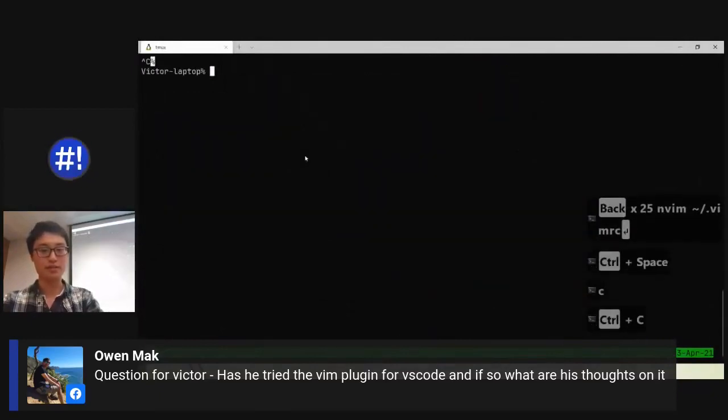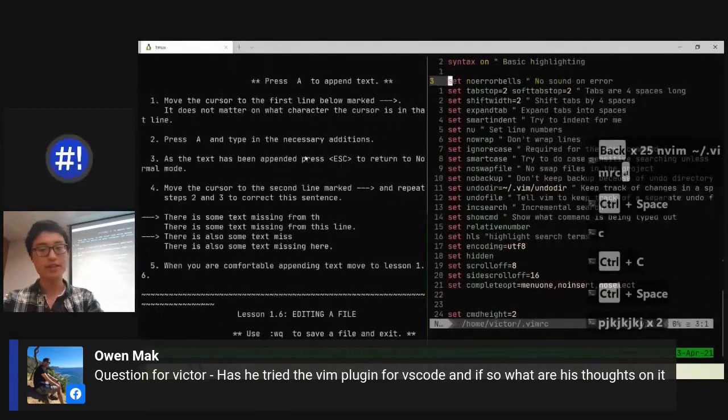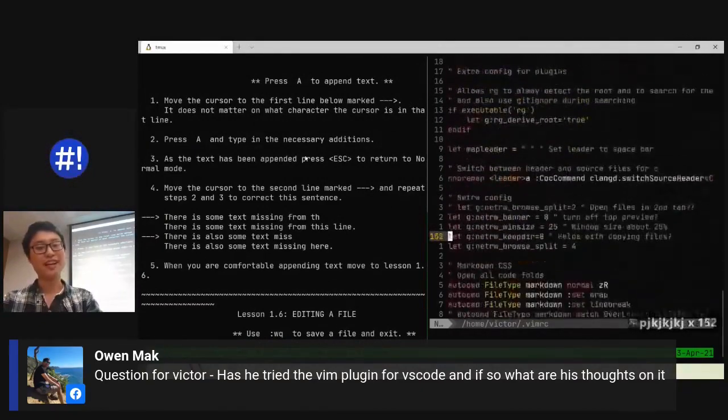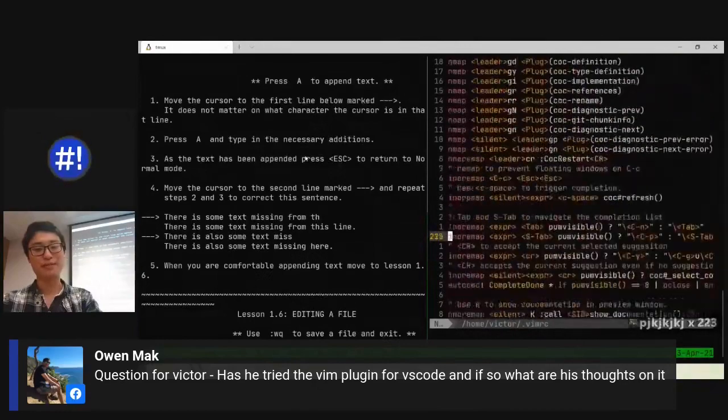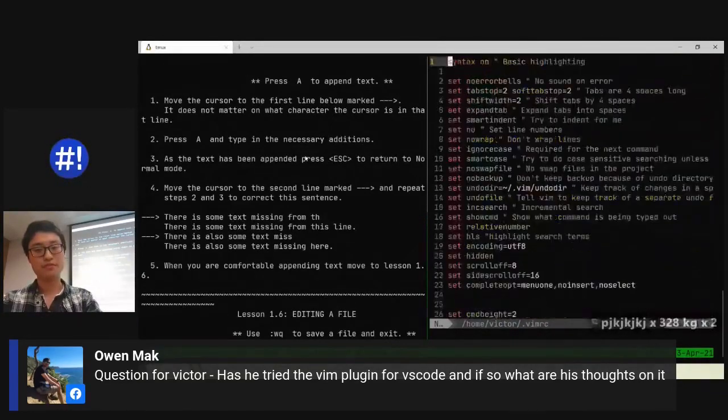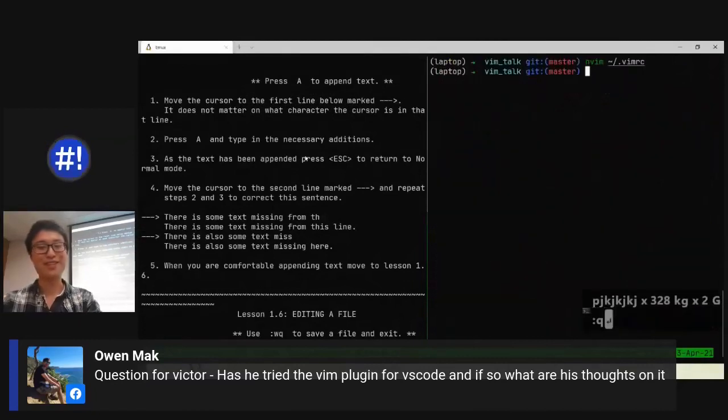This is my Vim RC, my configuration file. You can see my config has gotten really long. And a lot of this stuff you won't be able to interact with in VS Code as well. Yeah, so 317 lines. I don't recommend you guys copy my configuration. Work out your configuration on your own, essentially. That's the best way to get into it.